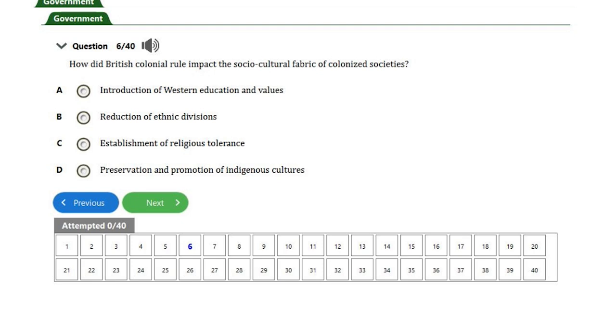The Oyomesi has seven; it comprises seven chiefs. If the Alafin misuses his power, it is these people that will tell the Alafin to go and open the calabash, which means for him to go and commit suicide. That was the system that we had on the ground before the colonials. And this question is now asking what kind of rule impacted all these systems that we have on the ground. If you look at it, it was the introduction of Western education and values that destroyed our socio-cultural